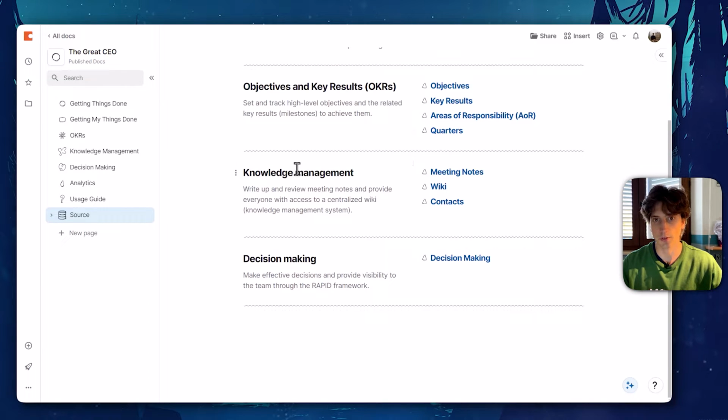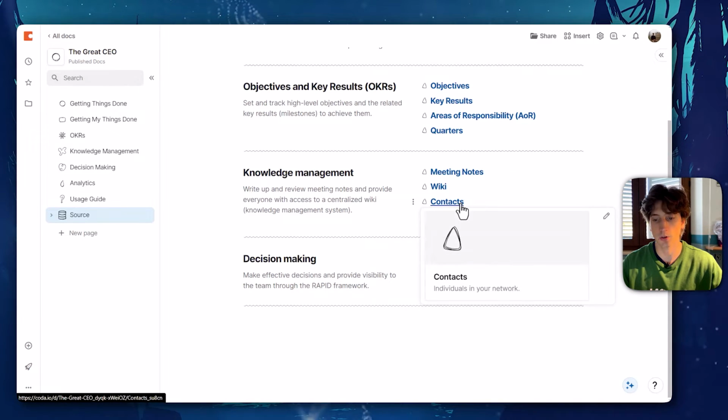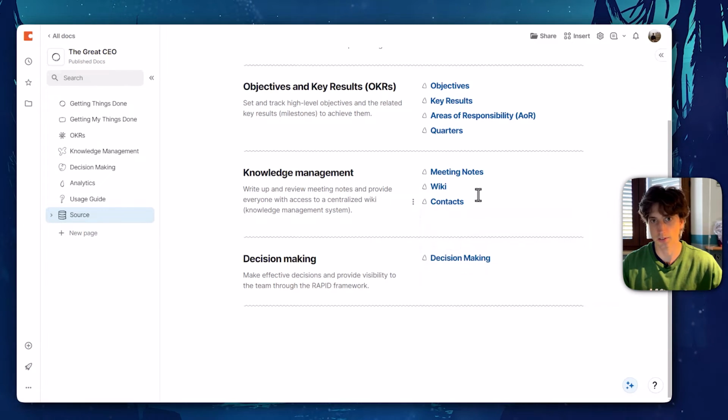The knowledge management component of the system contains meeting notes, so you can track notes for meetings and decisions made during those meetings. There is a wiki, that is a table of documentation within your company, and a table of contacts. These are individuals in your network that you want to keep track of. If you use a separate CRM system where you have all your contacts and all the data regarding your relationships within that, you may consider syncing that system with this Coda doc so that you don't need to keep a replica of that system in two different tools, which might not be the most effective way to manage information.